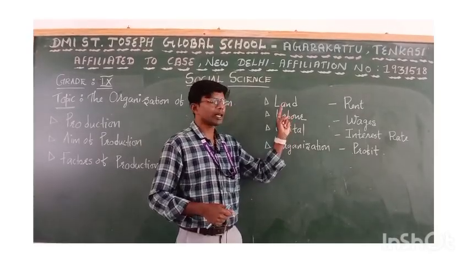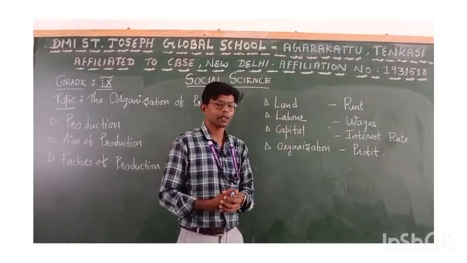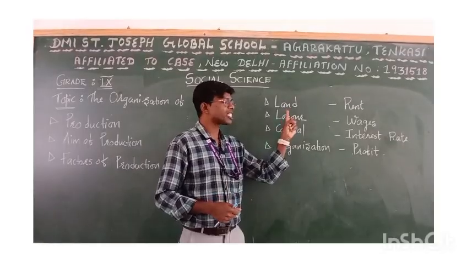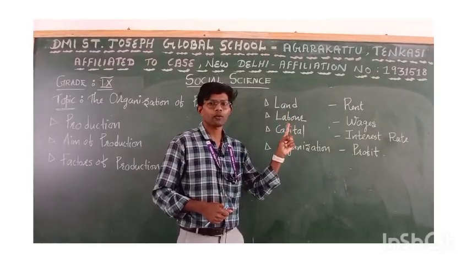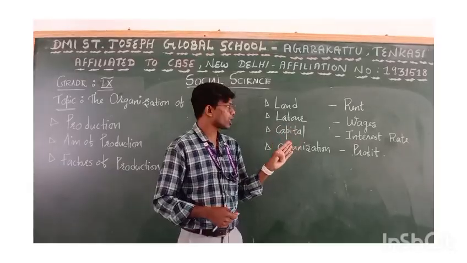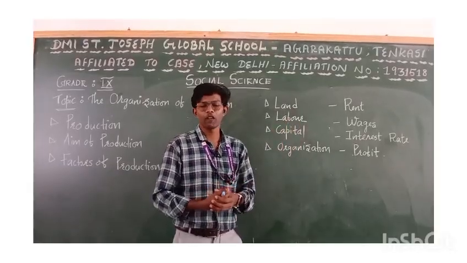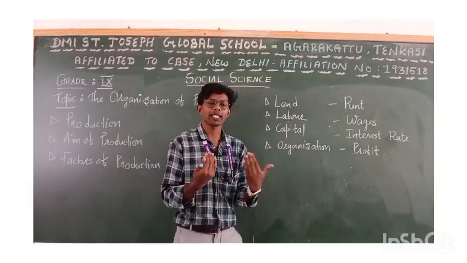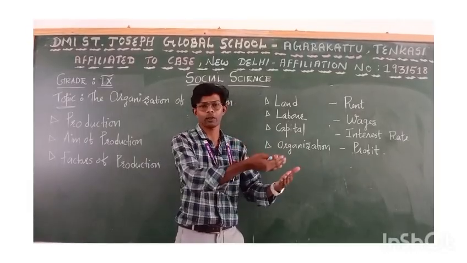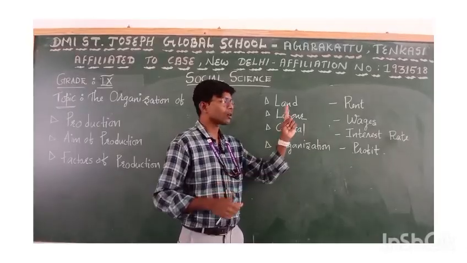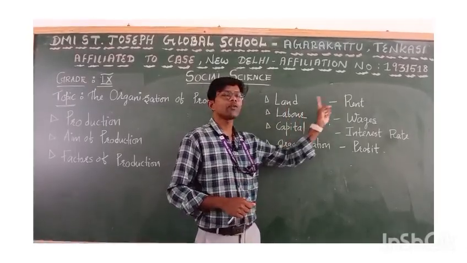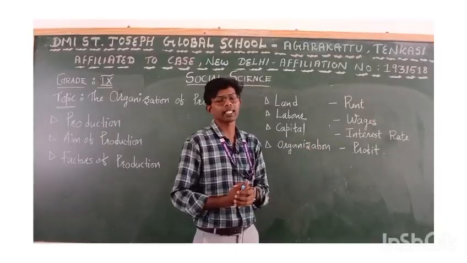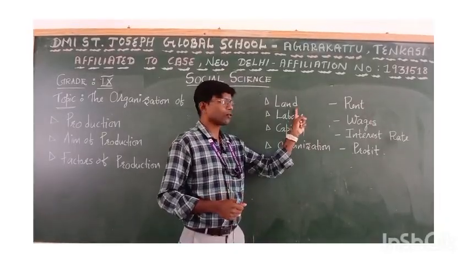The first one is known as land. As we all know, this is the first requirement of the factors of production. Land is a free gift of nature, and land structure and features differ from one place to another. From land we get rent. That is the reward of this factor.